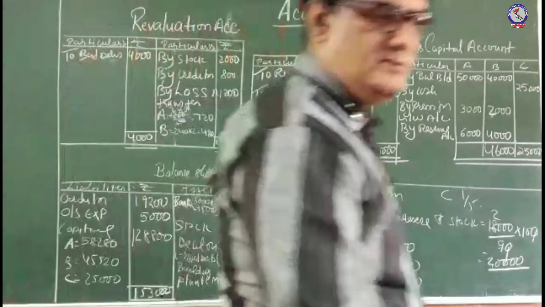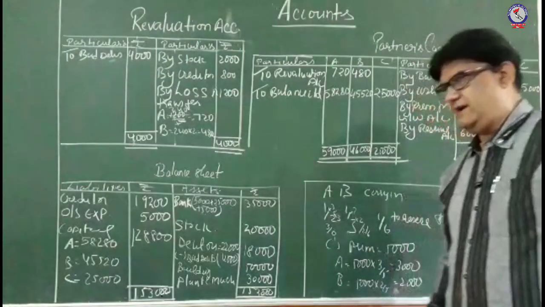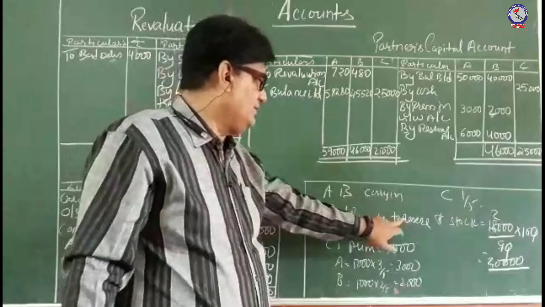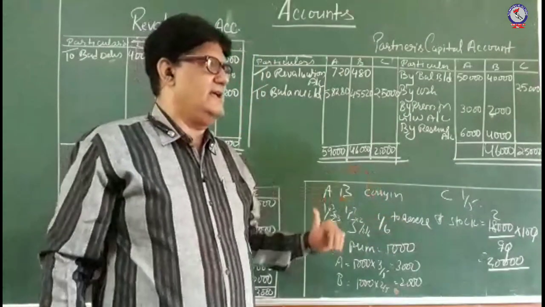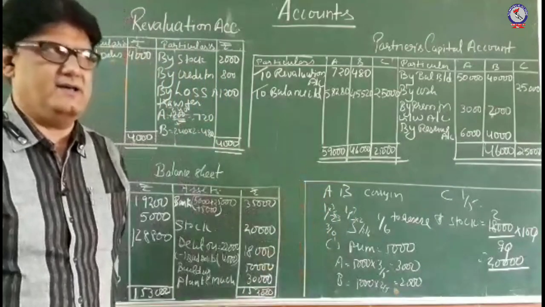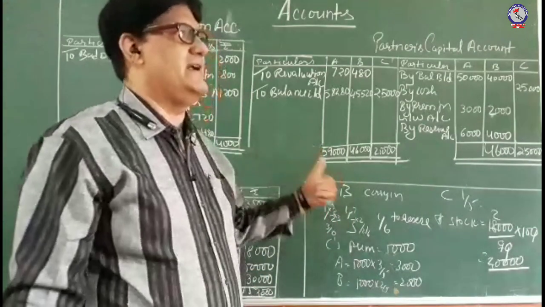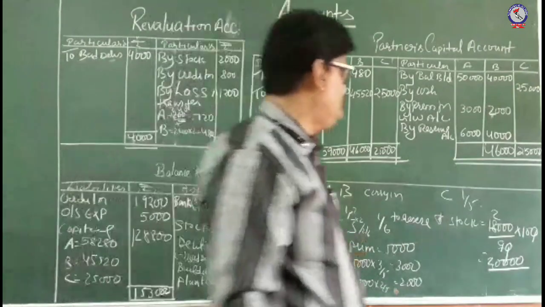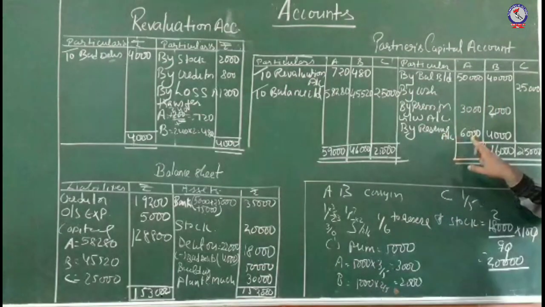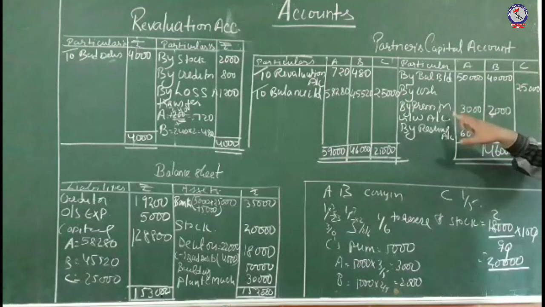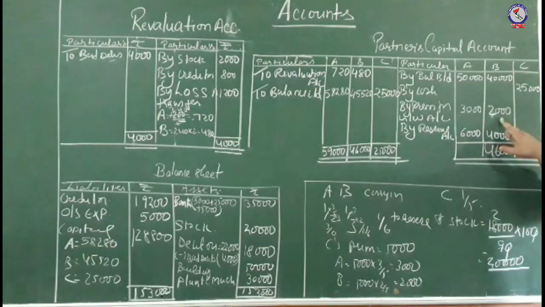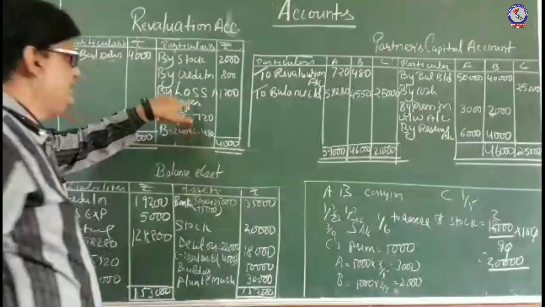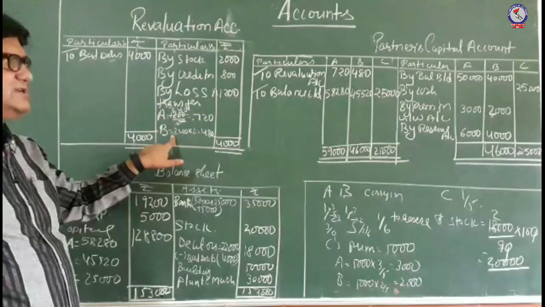So this closes your balance sheet also with 1,53,000 rupees. So in this sum, what we have observed, that first in the profit sharing ratio it was said that 1/6 profit will be carried forward to reserve. So it does not have any effect on the adjustment which has to be done with the partner. इसका कोई भी इफेक्ट पार्टनर को जो अमाउंट एडजस्ट करना था उस पर नहीं हुआ, because partner was sharing the profit in the ratio 3:2. So reserve at the end of the day was divided into 3:2, and the goodwill amount which was brought by the new partner was also given in the profit sharing ratio 3:2. Okay, and the loss which we have found in revaluation was also divided in the ratio 3:2.